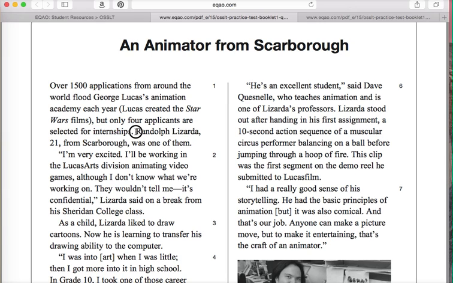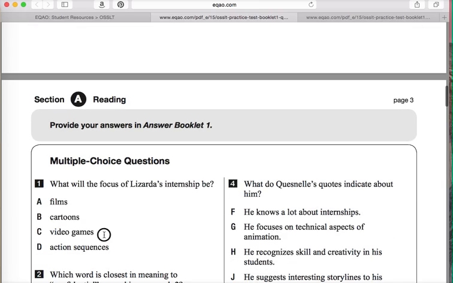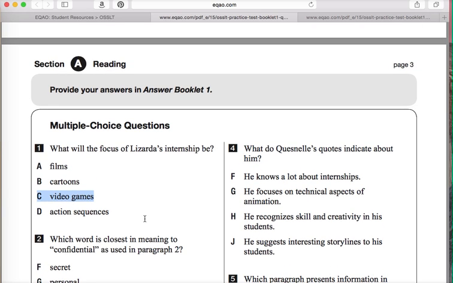It says, Randolph Luzarda, 21, from Scarborough, was one of them. I'm very excited. I'll be working in the LucasArts division animating video games. And here's our answer. That's a search and find, not a lot of thinking on my part. So here I would select C, video games. I'll show you how to do that on the answer booklet shortly.